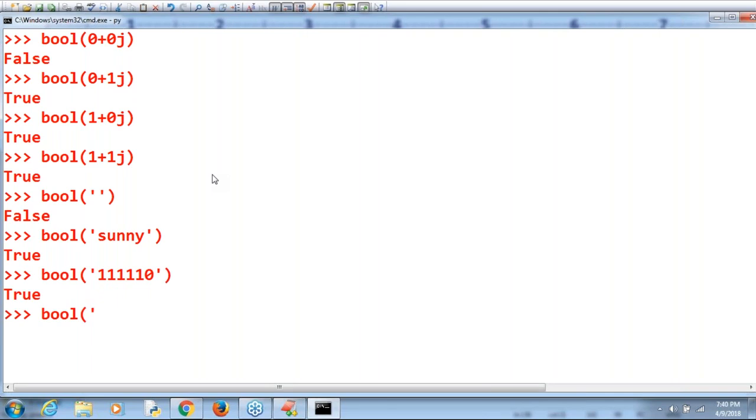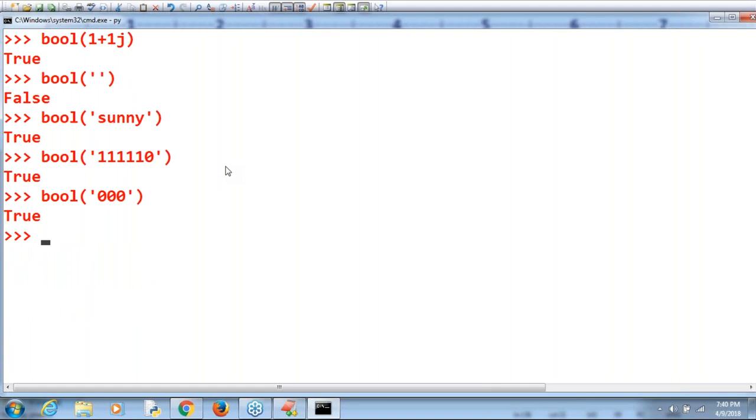Bool of 0 0 0. What is the answer? Here, internally the values are not going to be considered. Is it an empty string or non-empty string? Non-empty, 3 characters are there. Then true is the answer. Clear, right? Okay, that's all. This is what you people should be aware of.